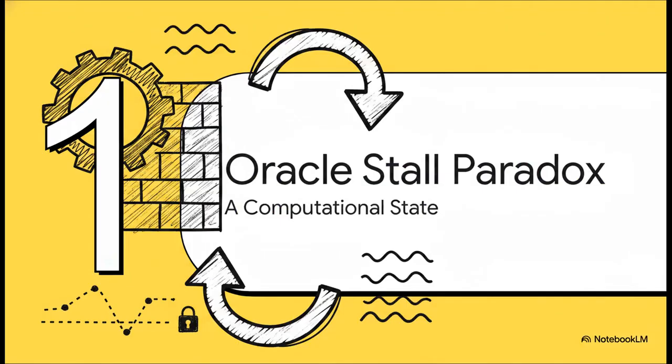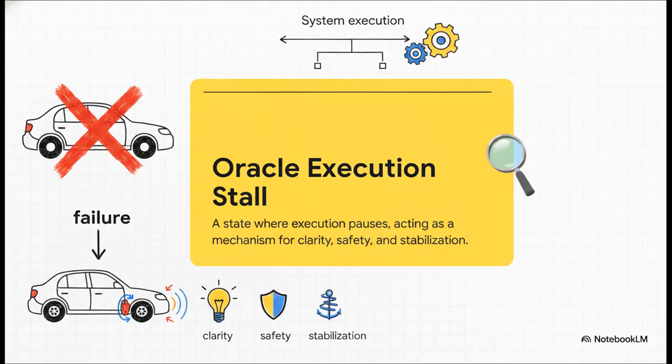Chapter 1. The Oracle stall paradox. Let's unpack the core paradox here. So let's start with a shared vocabulary, just so we know exactly what this formal theory means when it talks about an Oracle execution stall. Normally, in traditional computing, a stall is a fail, end of story. But in stall theory, it's defined as a computational state where execution pauses, acting deliberately as a mechanism for clarity, safety, and stabilization. It does not, and I emphasize does not, represent a system error. Think of it less like your car's engine breaking down, and a lot more like your anti-lock braking system, rapidly pulsing to prevent a catastrophic skid.